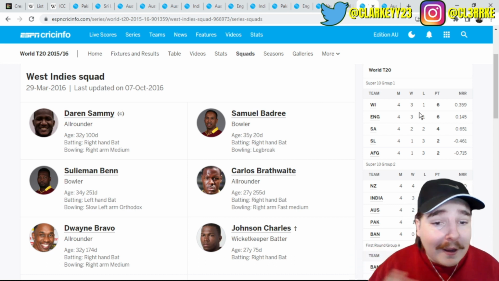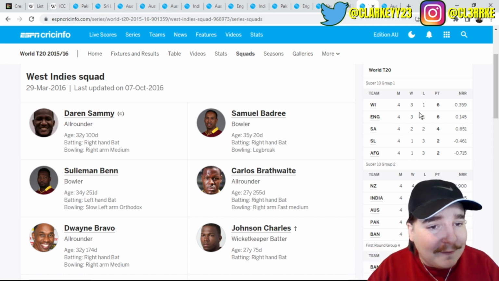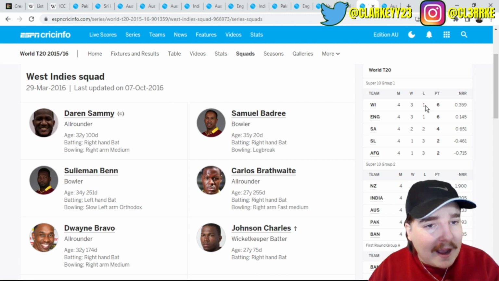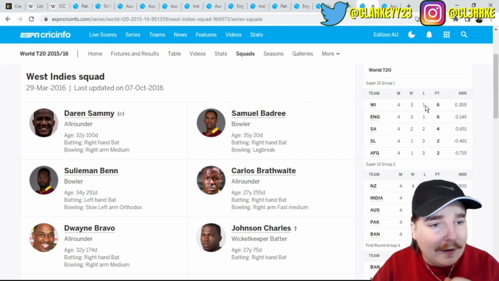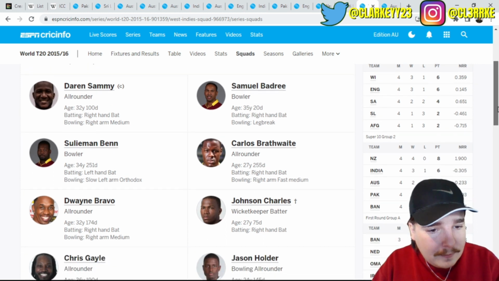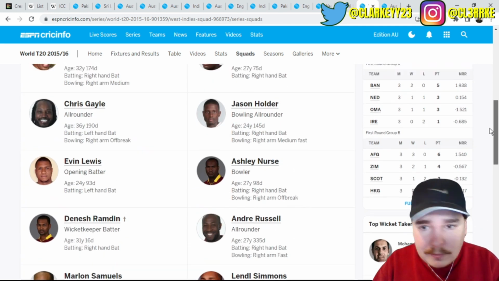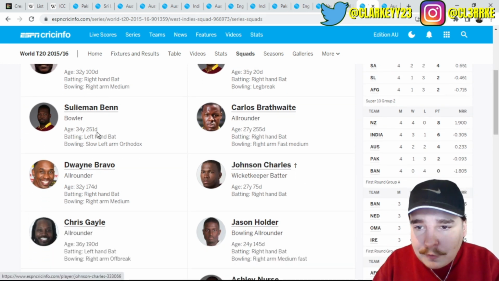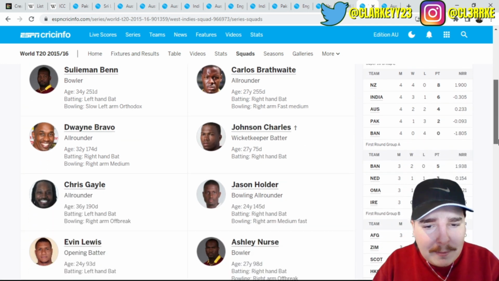I'm sorry. I want to put another team in the invincible category, but if you lose a game in the group stages, I cannot have it. I'm sorry. What about the other one? No, doesn't matter. Darren Sammy, Samuel Badri, Braithwaite, Bravo. It's pretty much the same team.